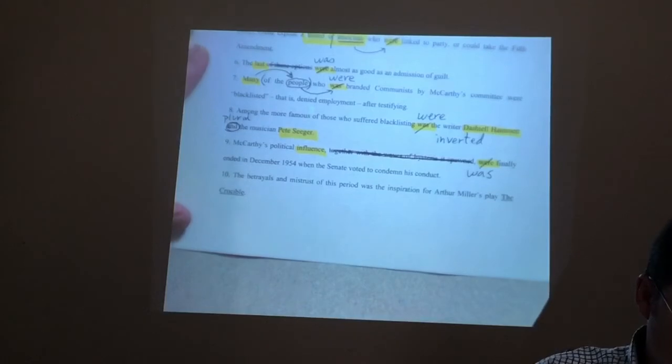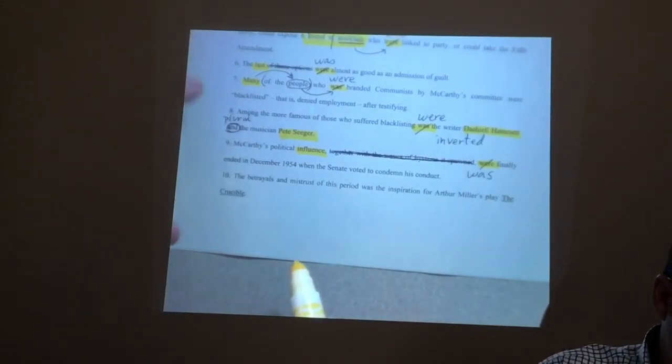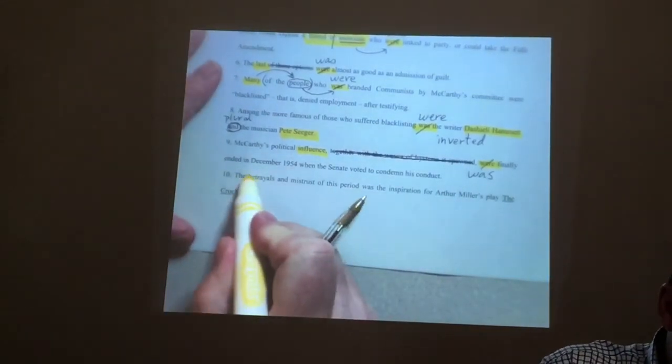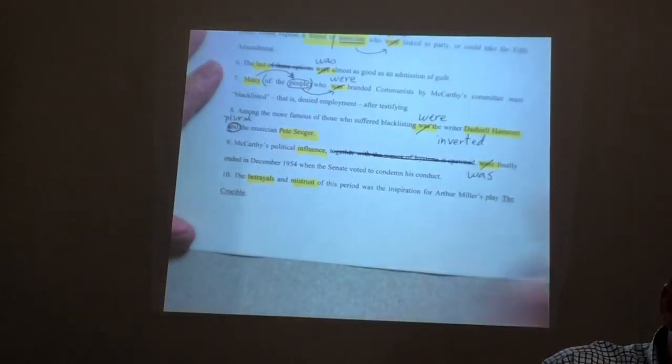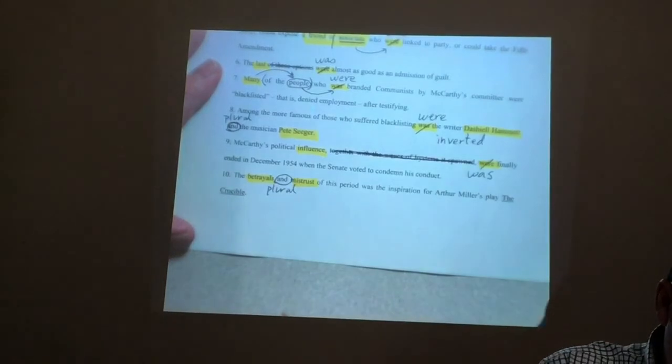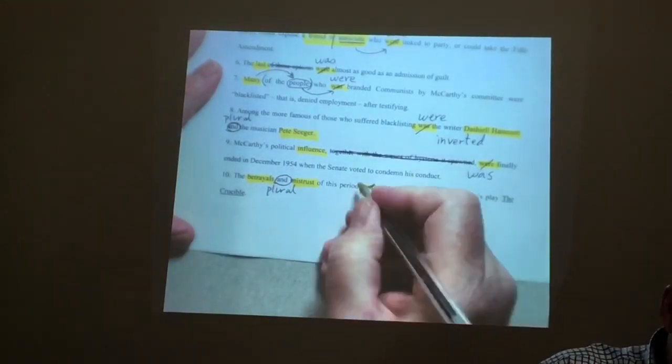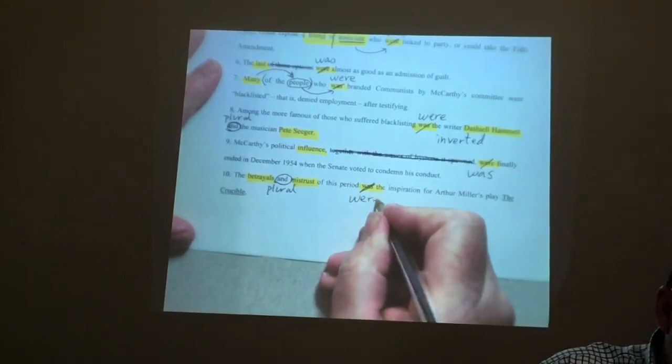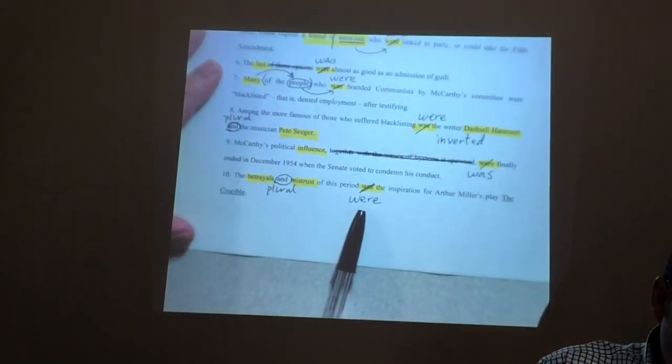Then number 10, the betrayals and mistrust of this period was the inspiration for Arthur Miller's play The Crucible. Right? Same rule as number 8. 2 subjects held together by and, plural verb. Is was plural? Nope. Betrayals and mistrust were.